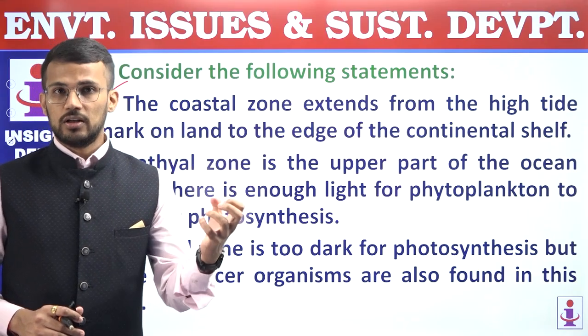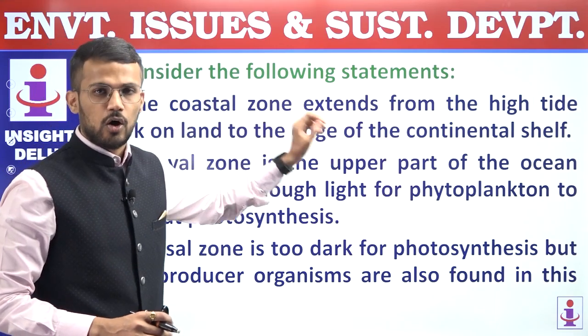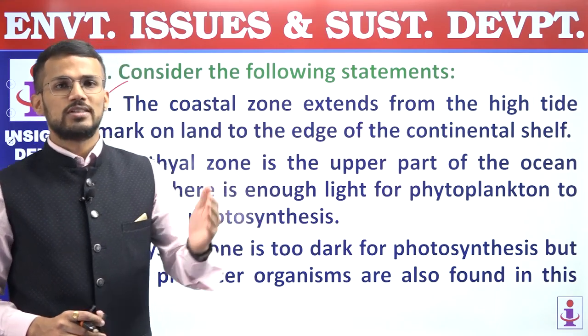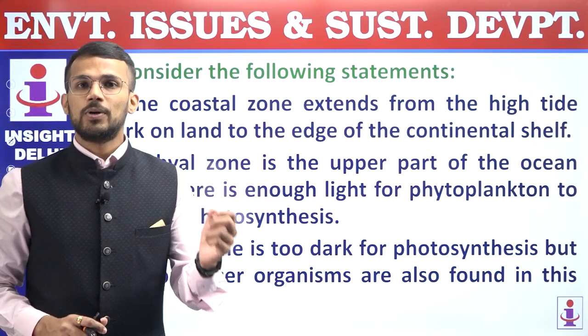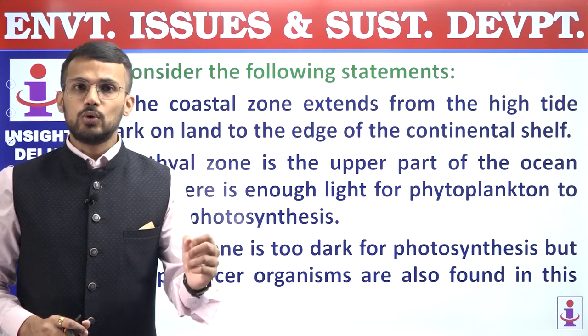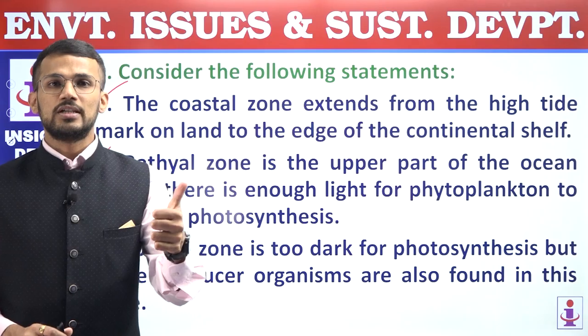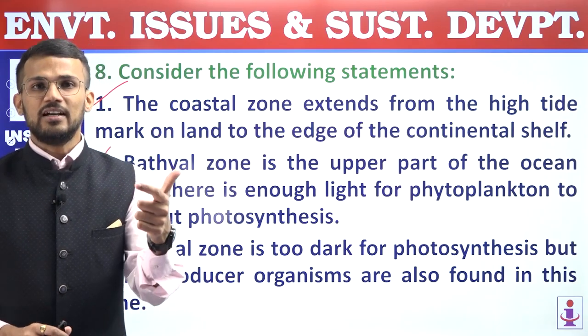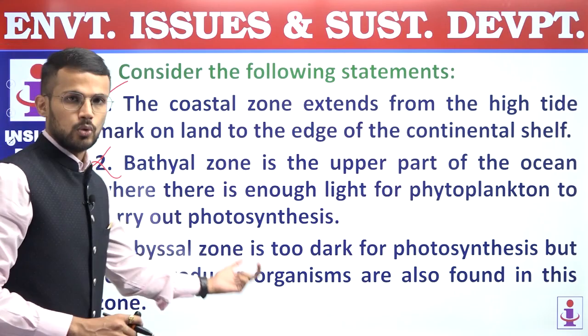First, coastal zone, which is near the coasts, or which extends from high tide line towards the edge of continental shelf. Second is open ocean zone. This open ocean zone is further divided into 3 parts. First is euphotic zone, second is bathyal zone, and third is abyssal zone.